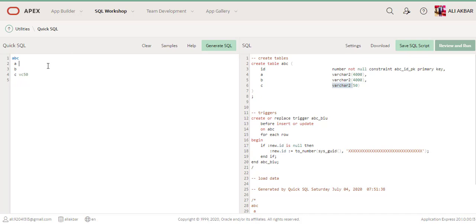If I want to change the data type, I just press number, and you need to press enter. You can see here the database generating number. Okay guys,